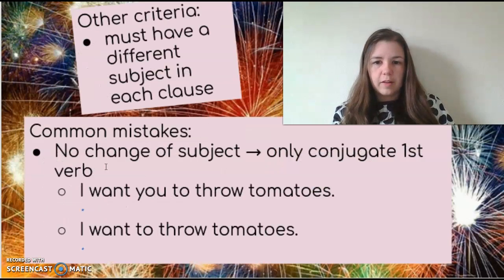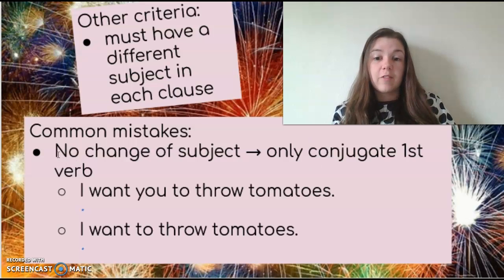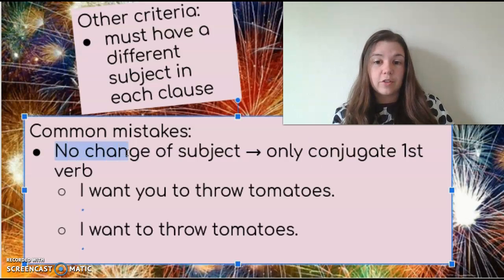So I'm going to do some examples. The one thing with this tense, we always have two parts to a sentence. We have that first part that's expressing some sort of weirdo thing, and the second part is our part in the subjunctive. And that second part has to have a change of subject. That's what I mean by there's a new person doing the action.